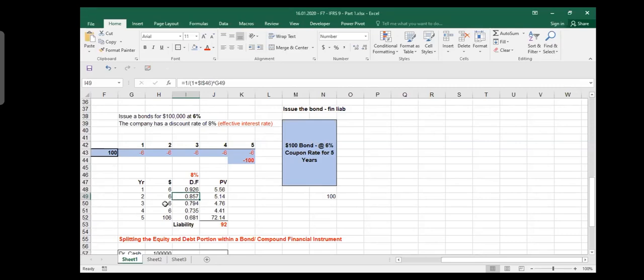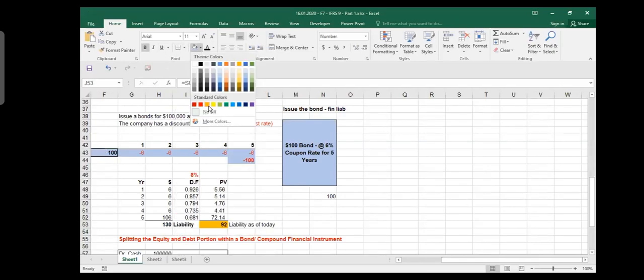Yeah. So then the third year, you can calculate this thing. So what it looks like is that this 106, what you are giving in 5 years time, is $130. But the present value of this $130 is just $92. So this is our liability. Now that $92 is your liability. I will write it as of today. Because you received 100, but your liability is just 92 because this is the present value of all the future cash flows. So now you have to record it.